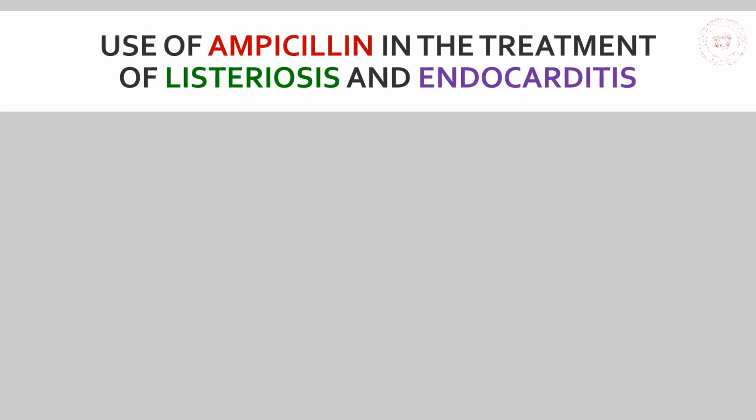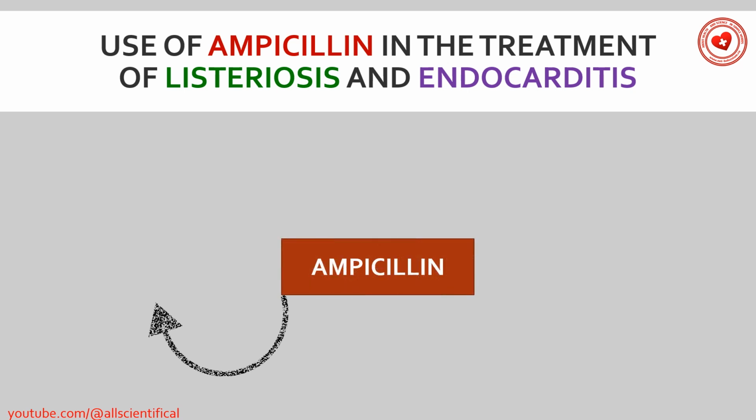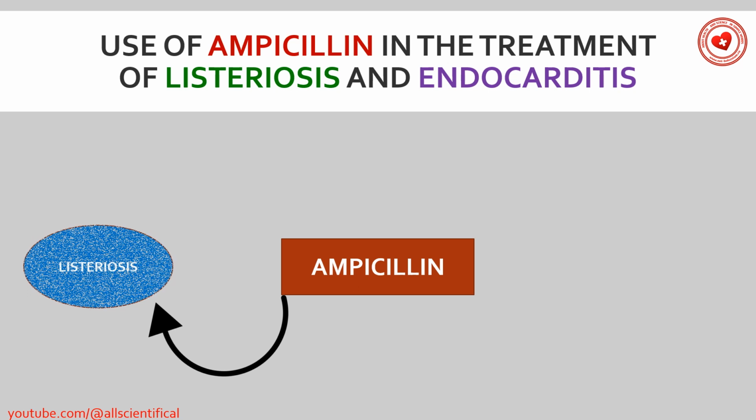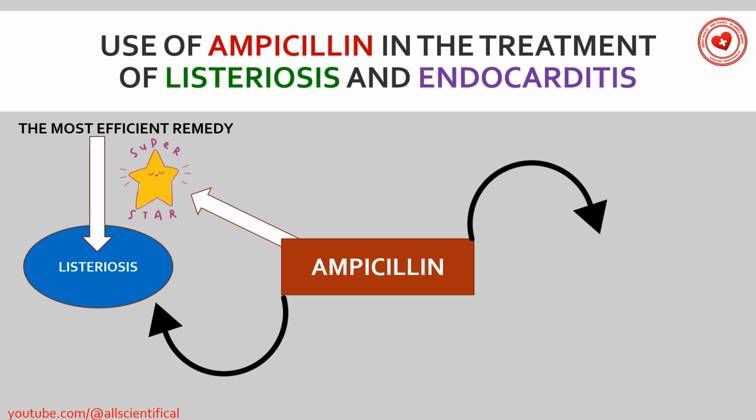The use of ampicillin in the treatment of listeriosis and endocarditis. It is currently considered the most effective remedy for listeriosis, and in combination with aminoglycoside antibiotics, kanamycin, especially gentamicin sulfate, it is very effective in septic subacute endocarditis and various enterococcal infections.